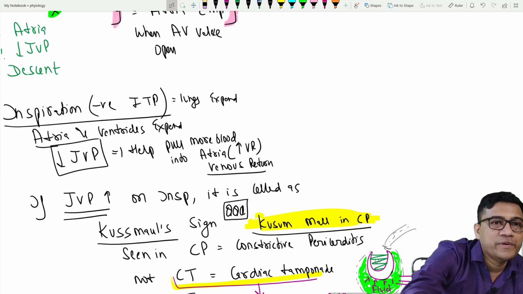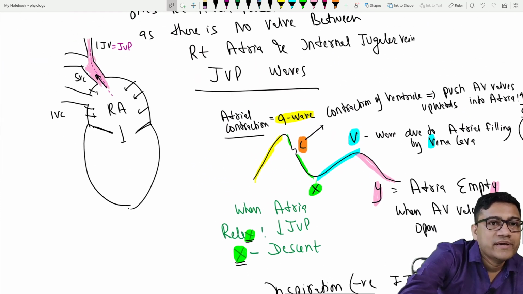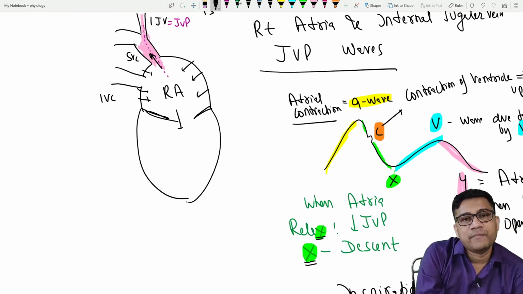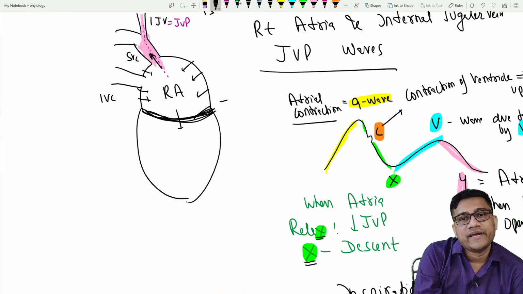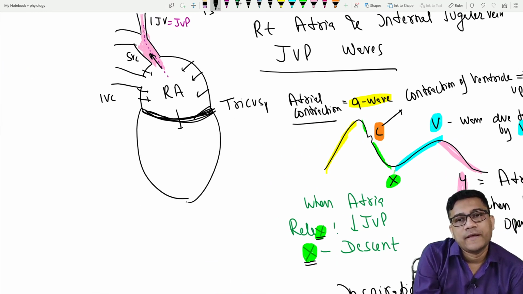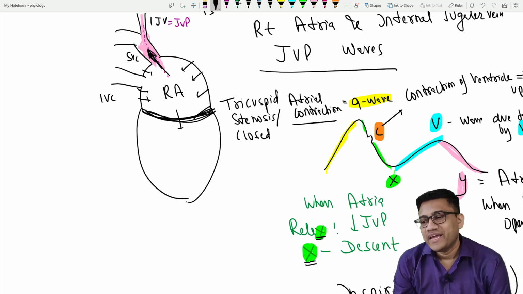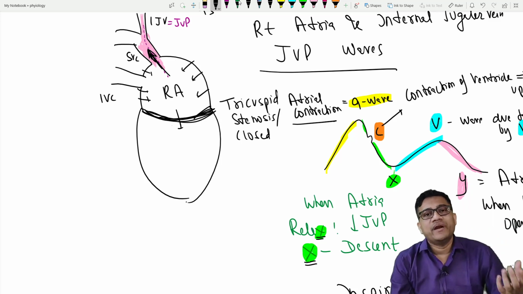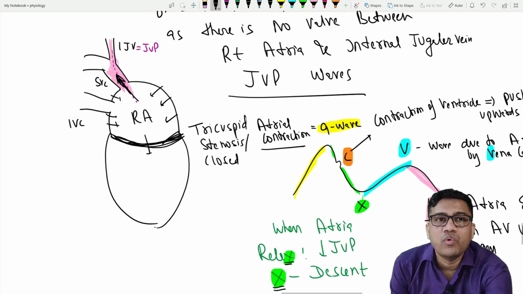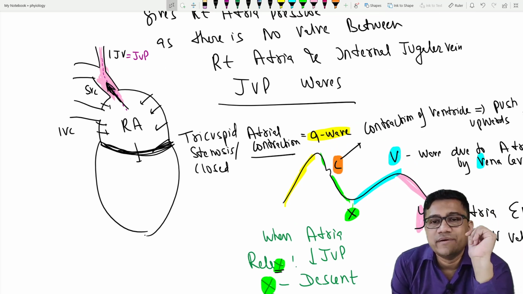Okay. Now one question to you people. Let's see how many can answer this. Let's say this is completely closed. Which one? The tricuspid valve is closed. Stenosis, or it is closed. Like in this. So what happened? The blood will go more to the ventricle or more to the jugular vein. What do you say? If there is a complete closure, the blood will go to the ventricle or it will go more and more to the jugular vein. What do you say? Yes or no?